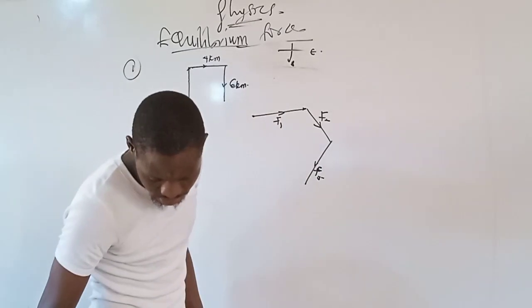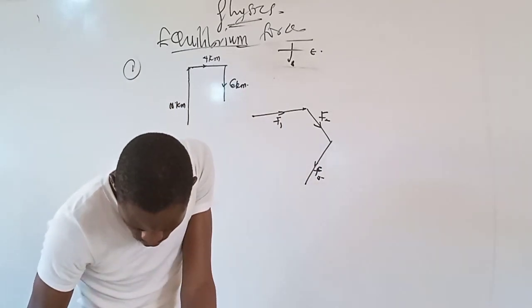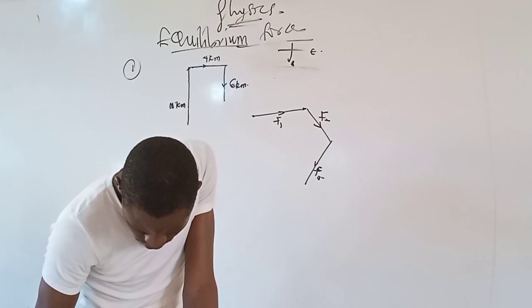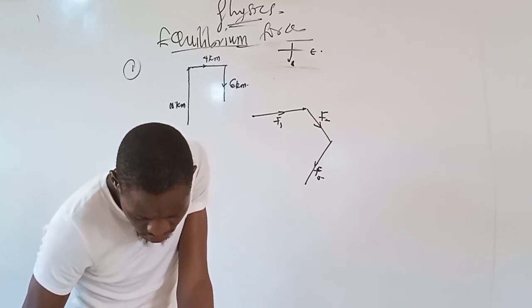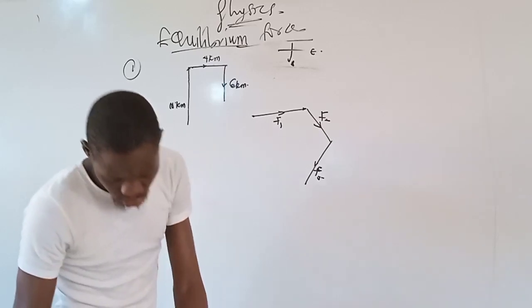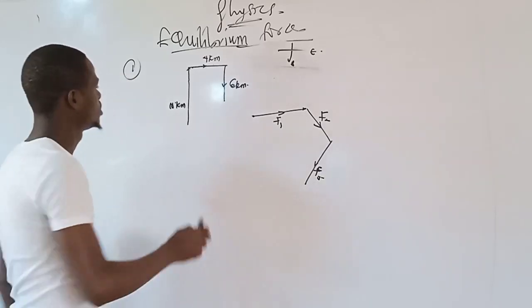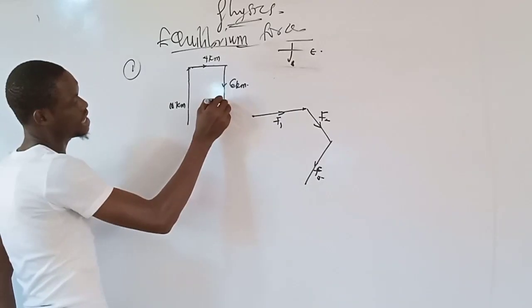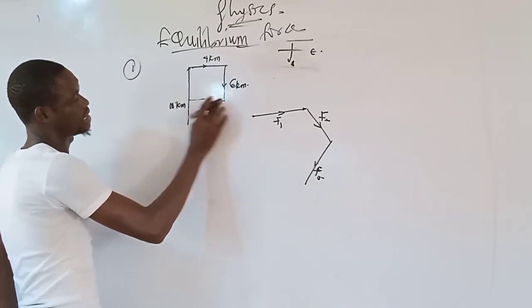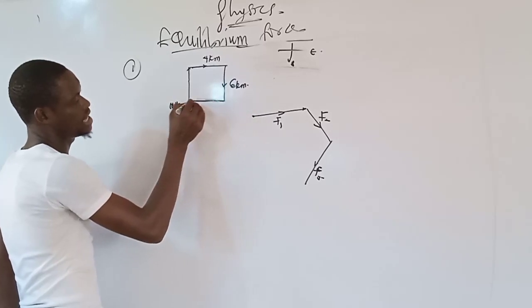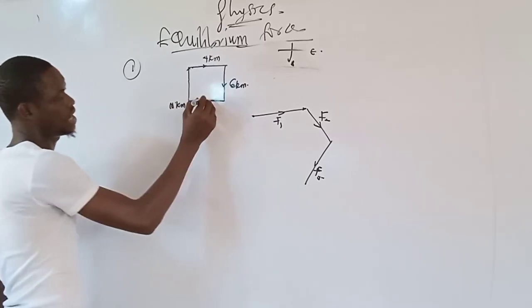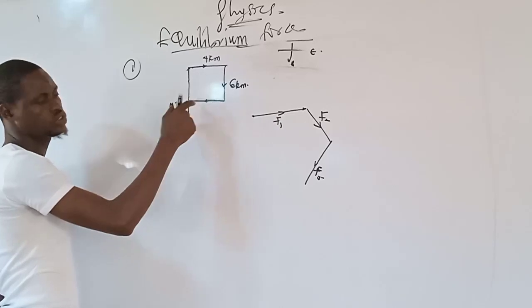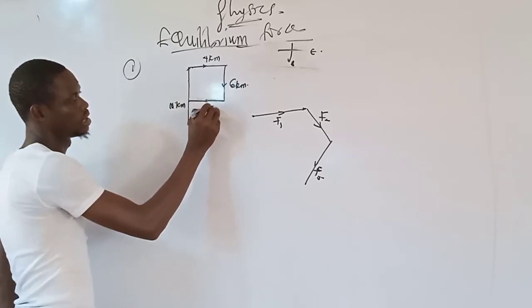And then 4 km westward to arrive at a point T. What is the total displacement? Then it moved 4 km along this direction like this, 4 km from here to here. Altogether, from here to here is 4 km.